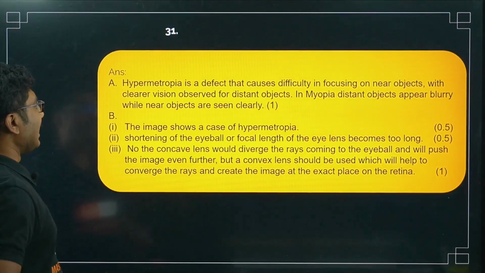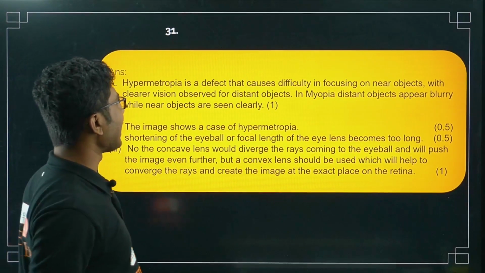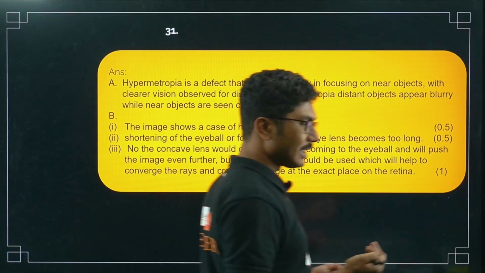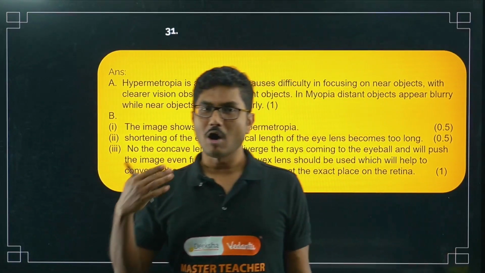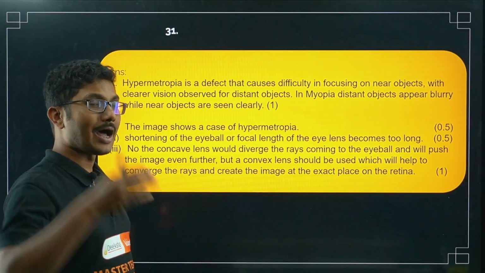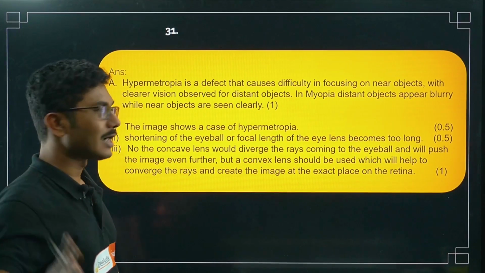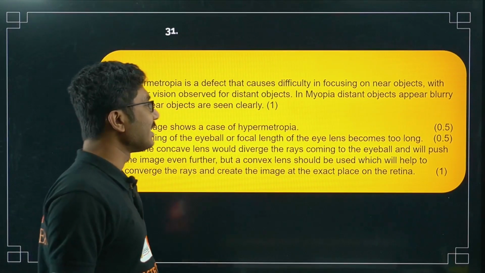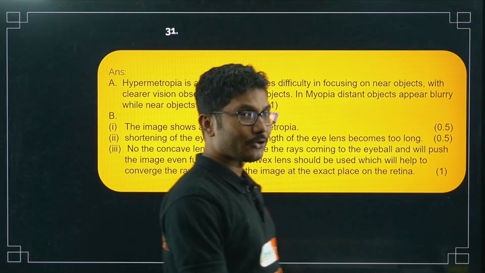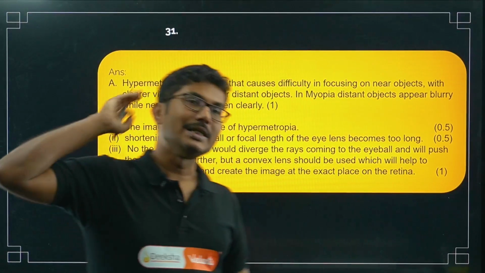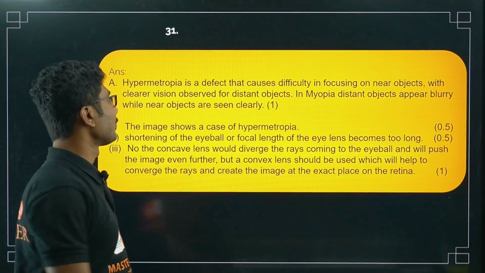Okay, so let's see. Hypermetropia is a defect that causes difficulty in focusing near objects. So basically you cannot see nearby objects. This is called farsightedness. Far objects you can see clearly, that's why it is called farsightedness, with clear vision observed for distant objects. So hypermetropia means you cannot see close objects clearly, but you can see distant objects clearly.